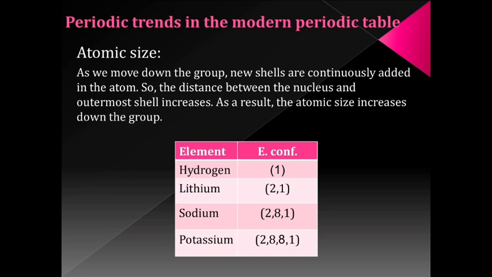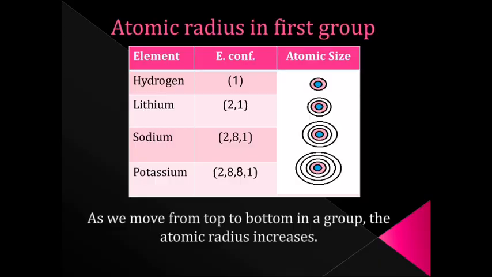Now let's see how this trend behaves in a group. To understand this trend, once again, we'll take the example of the first group. Four elements from the first group are shown on the screen. The first group starts with hydrogen, followed by lithium, sodium and potassium.